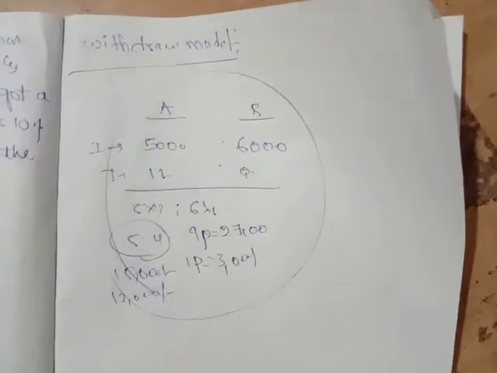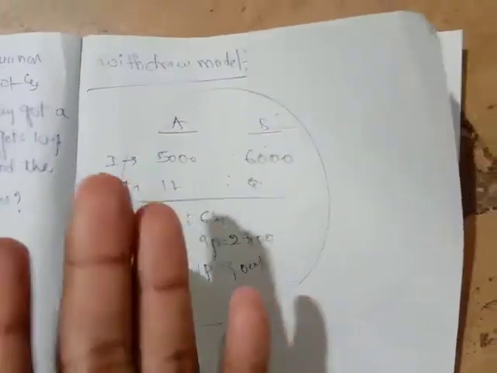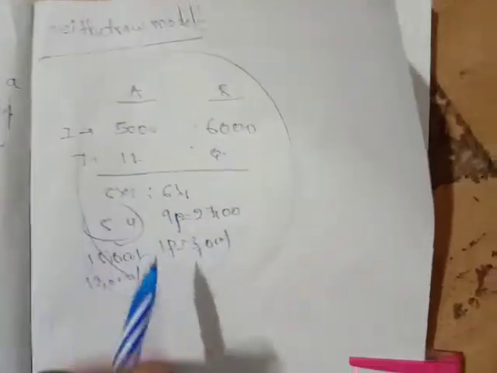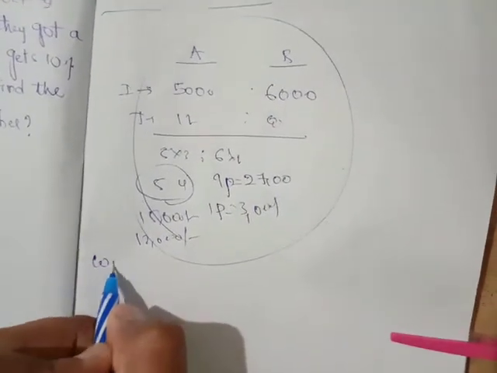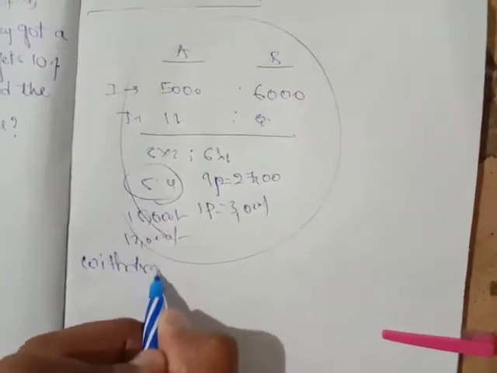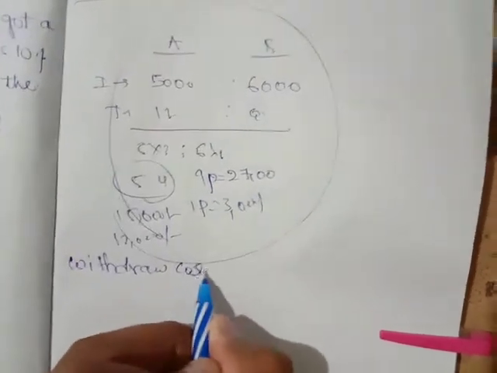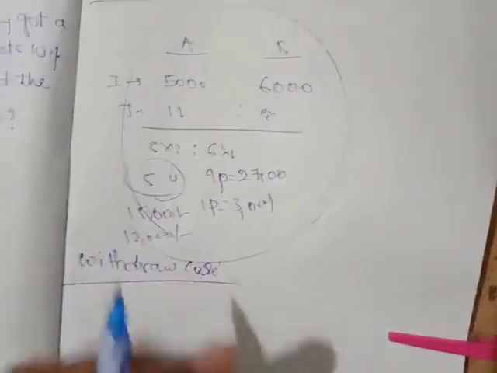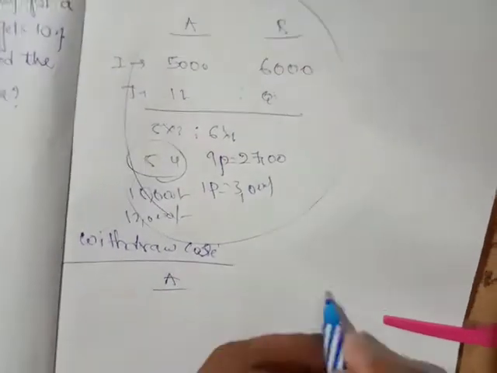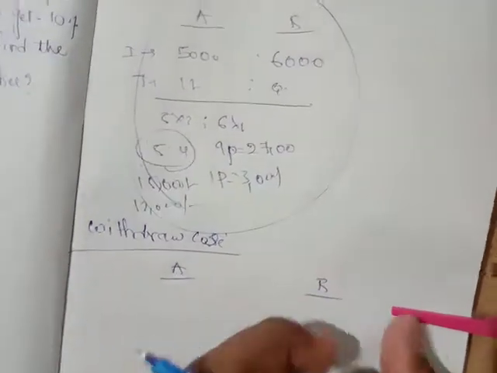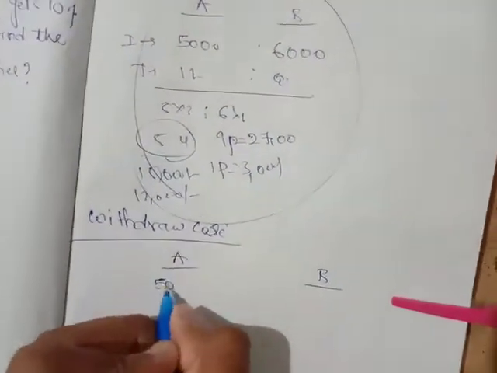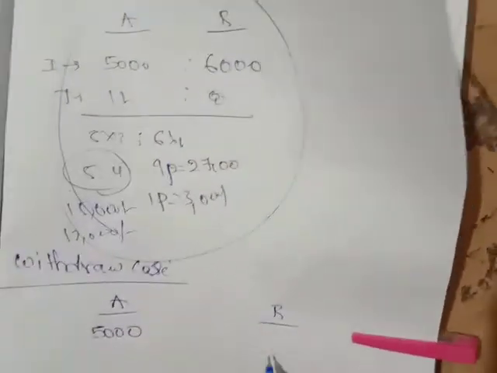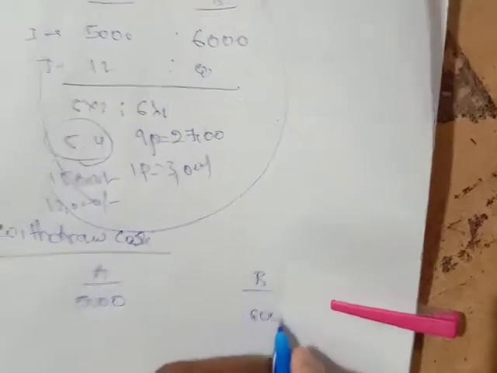In the last 2 lecture videos we discussed problems and concepts on this. Now, what is the withdraw case? Friends, let me assume that 2 persons are there. A is one person and B is the second person. A is investing 5,000 and B is investing 6,000.